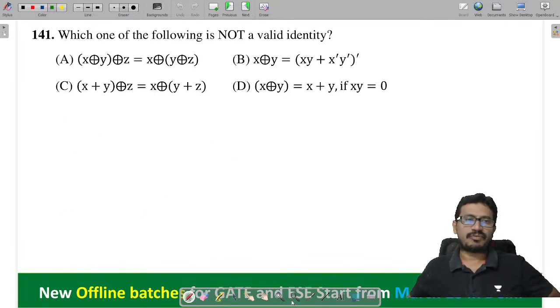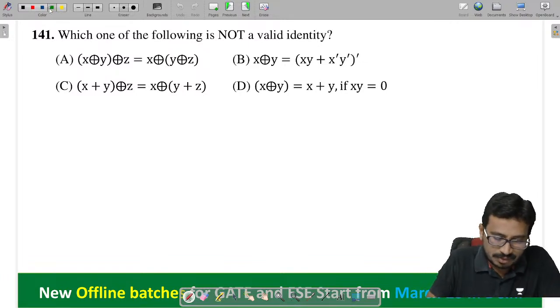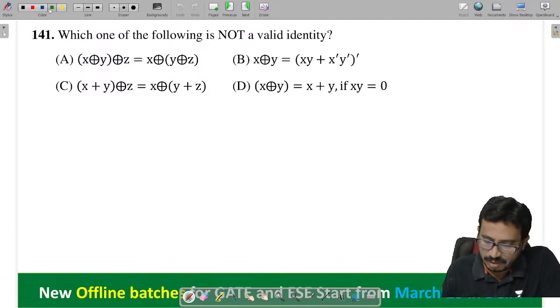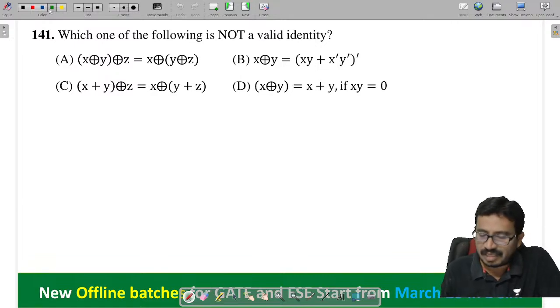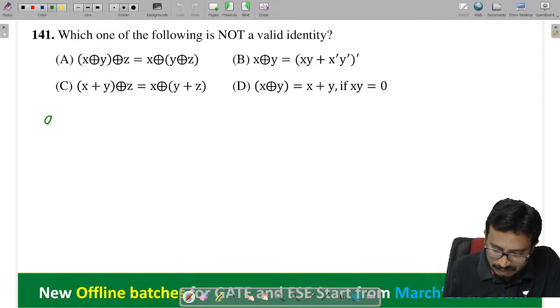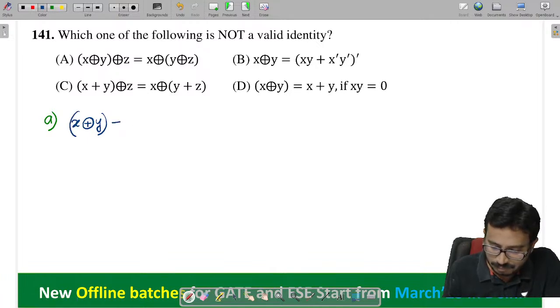Take the next problem, 141. Which of the following is not a valid identity? Option A: check किया तो क्या होगा? Here we have x XOR y XOR z.